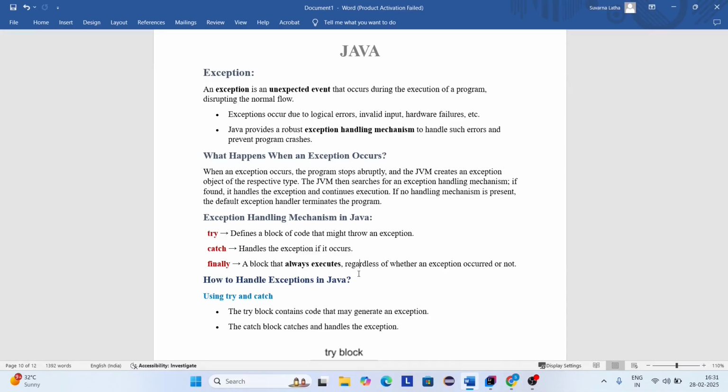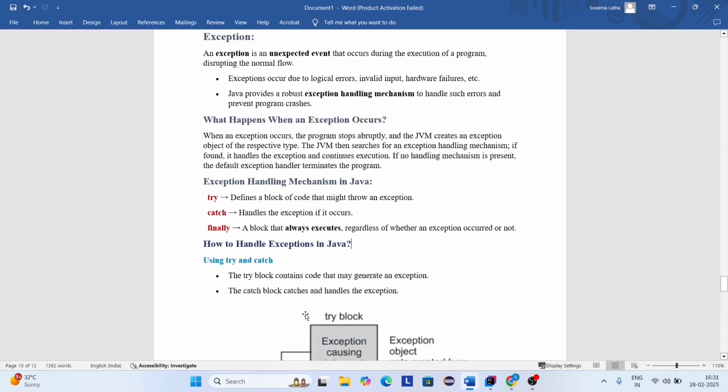Finally block is a block that always executes regardless of whether an exception occurred or not. Which means the finally block is used to execute important instructions, and it will execute if the exception occurred, if the exception did not occur, if the exception is handled, and also if the exception is not handled. And how to handle an exception in Java? As we already discussed, with the help of try, catch and finally blocks, we can handle exceptions in Java.